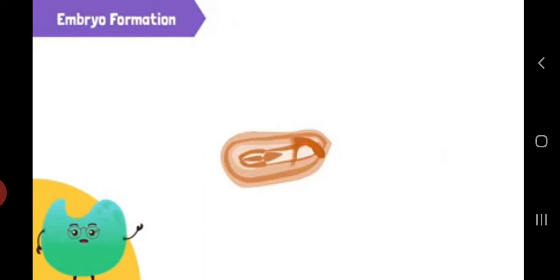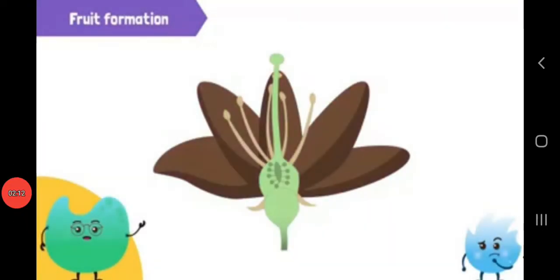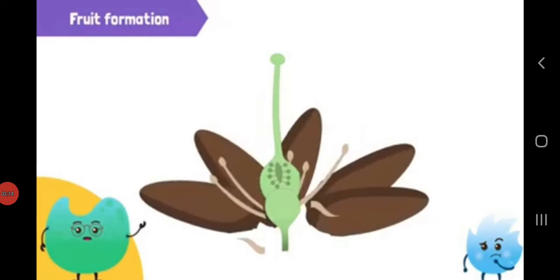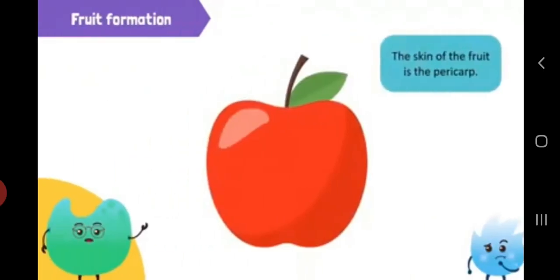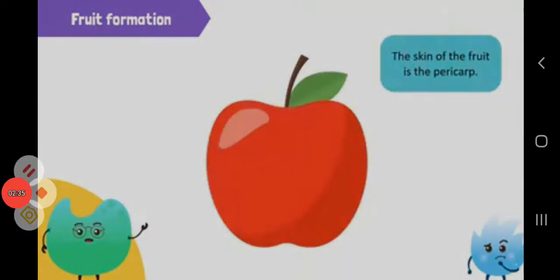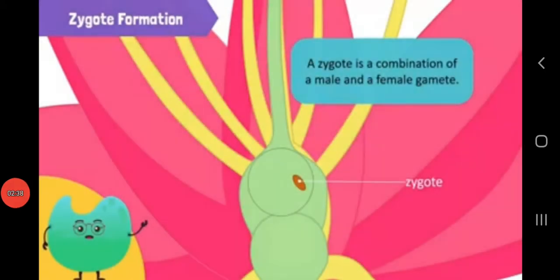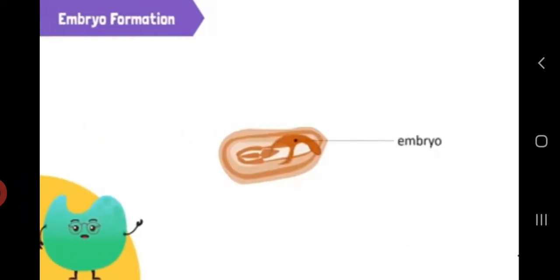Have you wondered what happened to the whole of the flower after fertilization? After fertilization, all the parts of the flower except the ovary wither away. The petals and stamen shrink and fall off. The sepals may fall off or undergo modification. The ovary enlarges to become the fruit. The fertilized ovule develops into seed. The seed contains the zygote. The zygote develops into an embryo, which is the future baby plant.